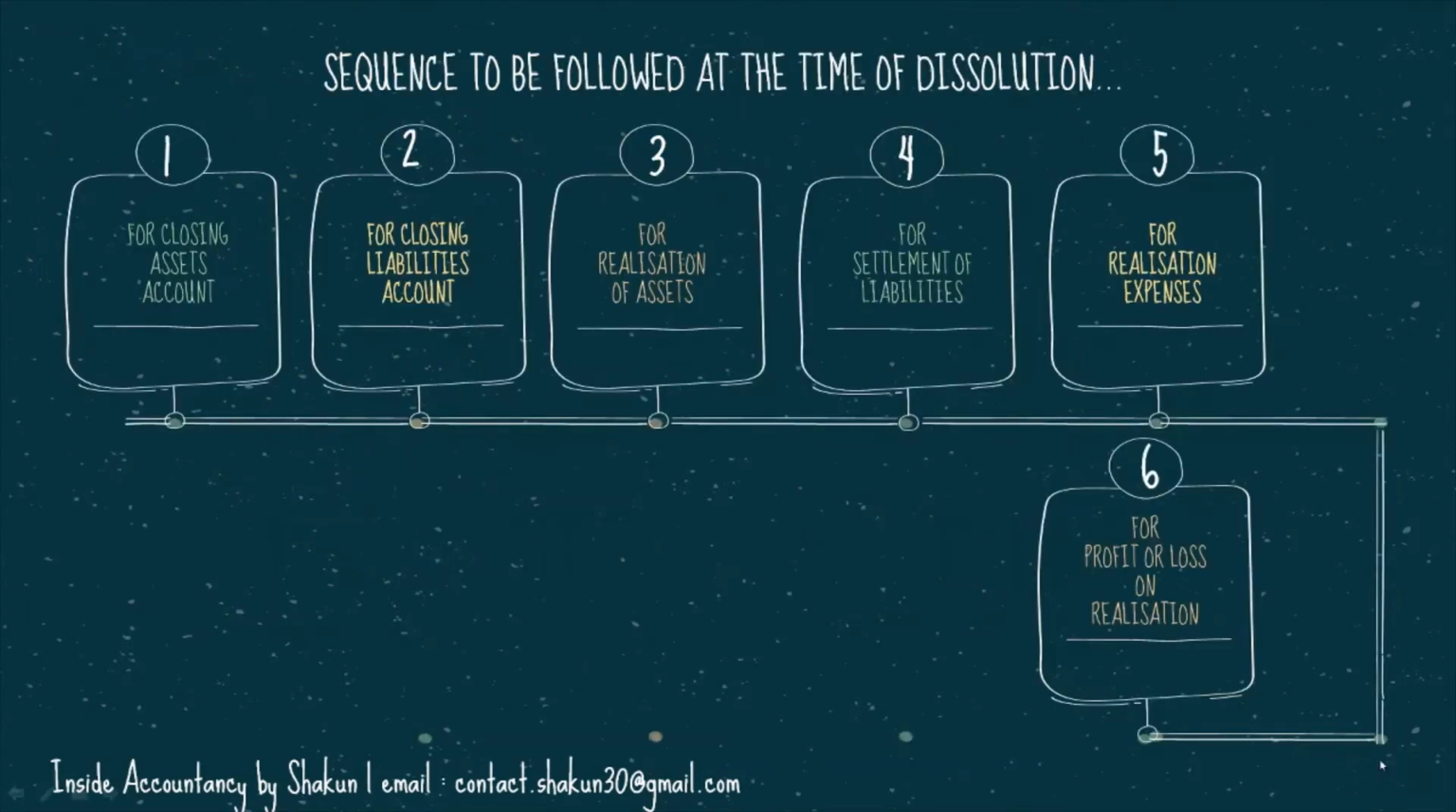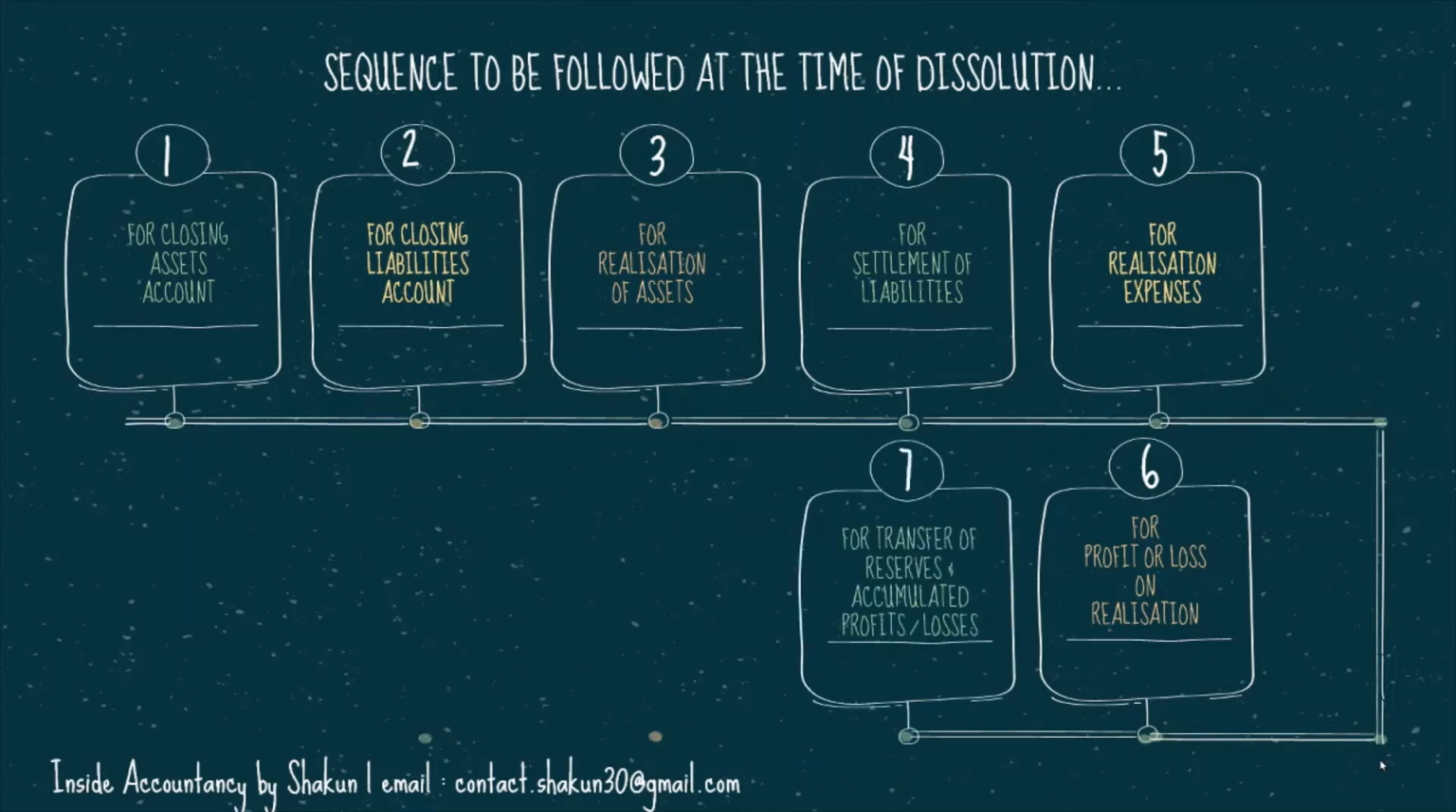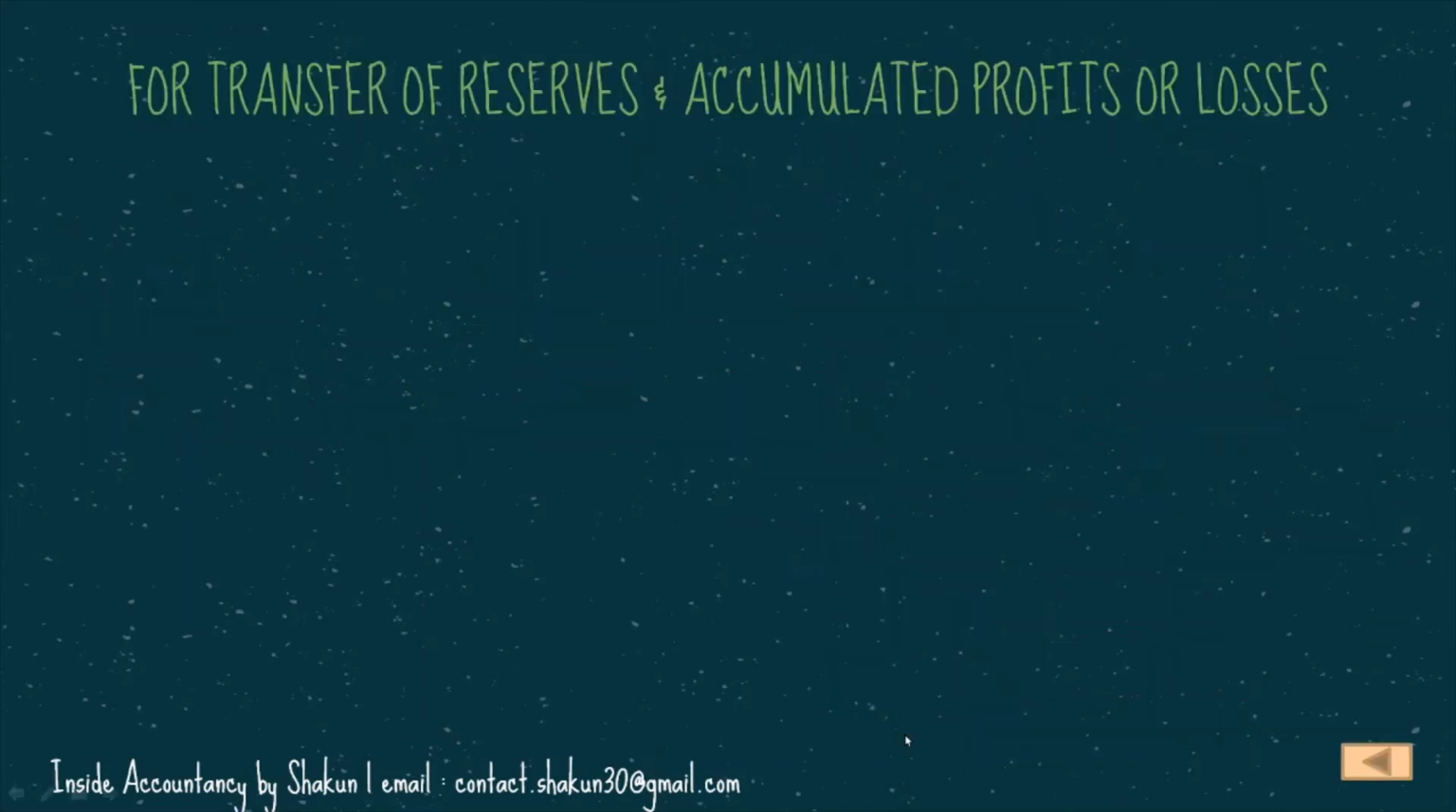Let's go back to the page. So we've talked about the profit or loss on realization. The next thing which we are required to do is we need to make entries for the transfer of reserves and accumulated profits and losses. Let's understand that. As you already know that any kind of reserves or accumulated profits or losses should be written off, or it should be transferred to the partners' capital account in their old ratio.